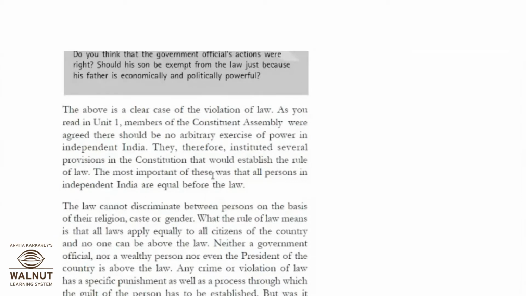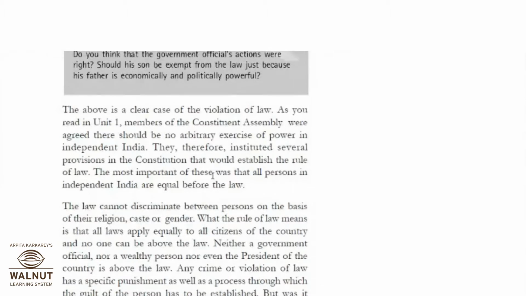So the basic idea we would talk about after independence is that everyone in society is equal before the law. Be it a rich person, a poor person, a minister or a servant, everyone would follow the same rules and the same law.